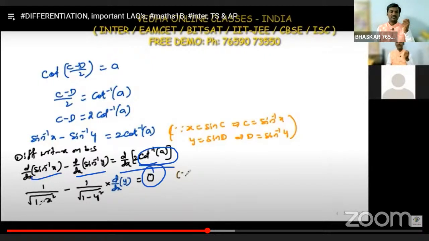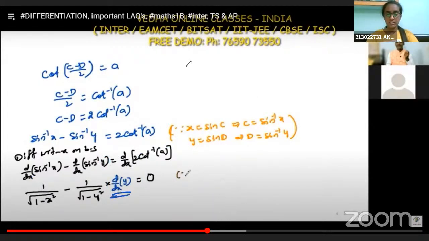And the sine inverse x formula is 1 by root of 1 minus x square. Sine inverse y also gives 1 by root of 1 minus y square. And in place of x we have y, so differentiate that y again, internal derivative, chain rule. Understood here? Yes, sir. Is it clear, ma? Yes, sir.